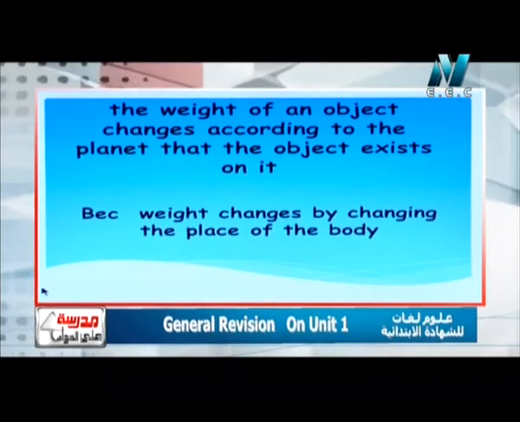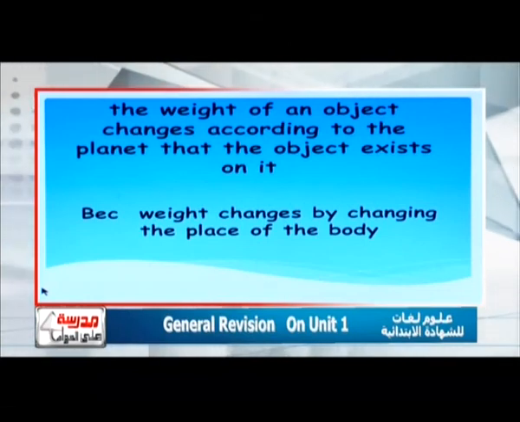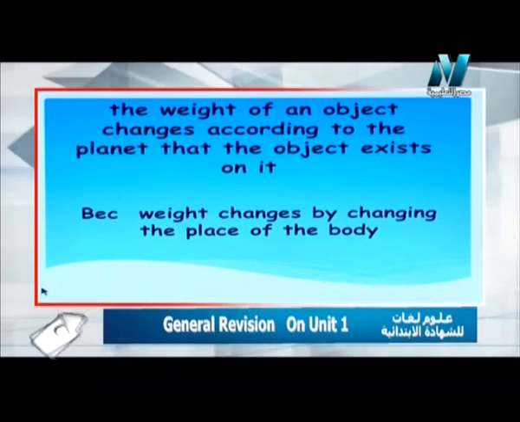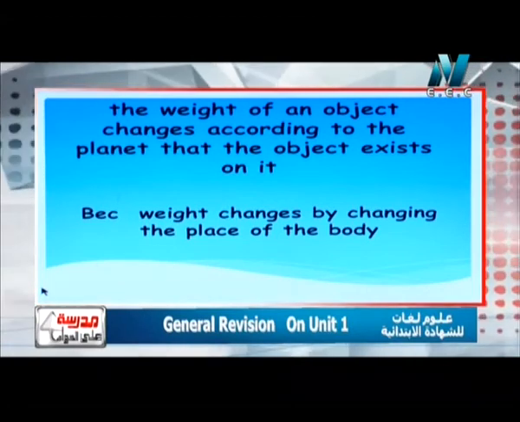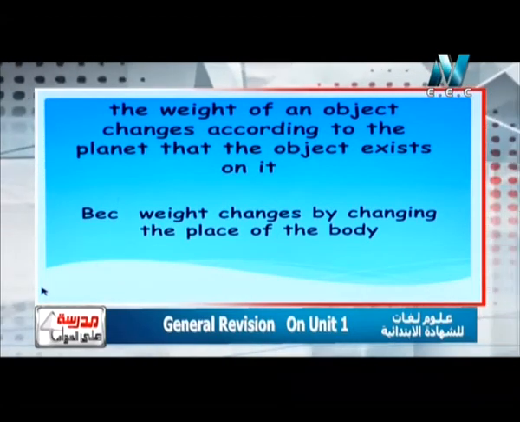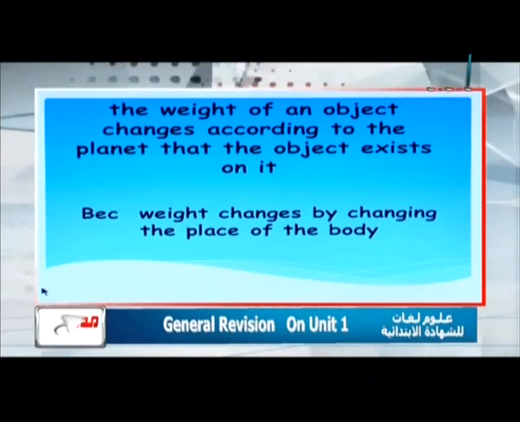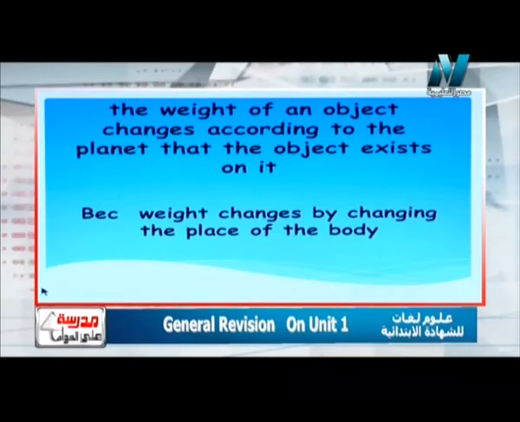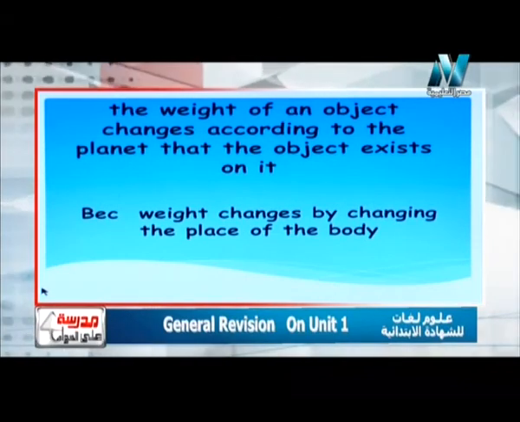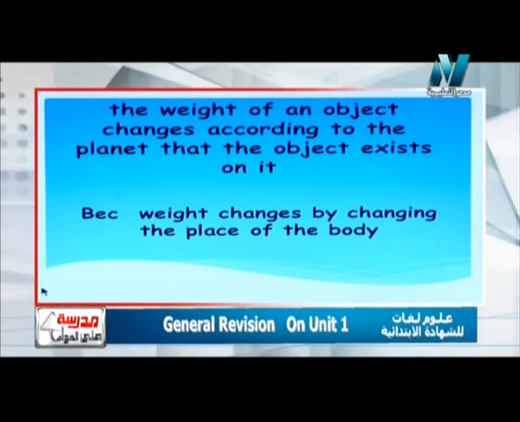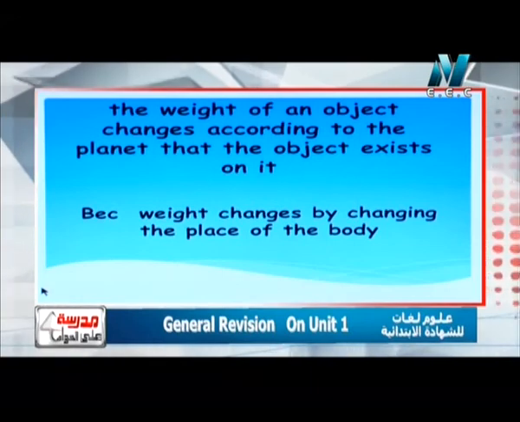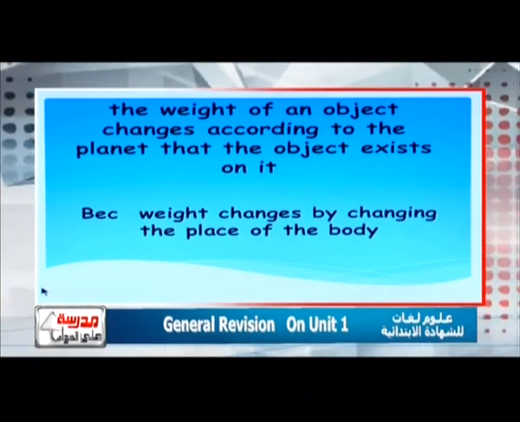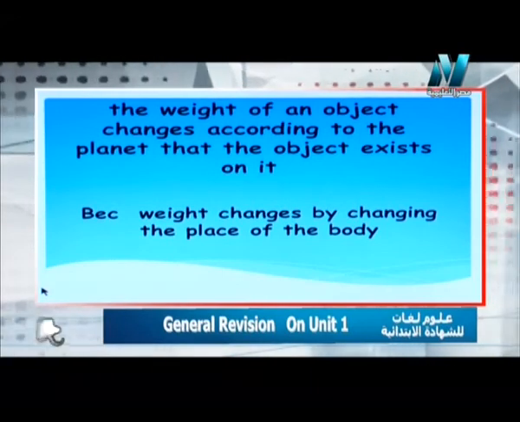The weight of an object changes according to the planet that the object exists on. So the answer will be, because weight, as we have studied, changes by changing the place. But I remind you, mass doesn't change here, because weight changes by changing the place of the body.